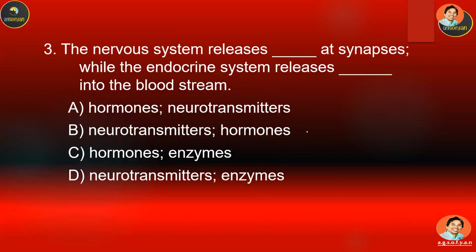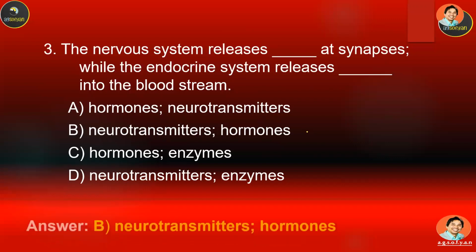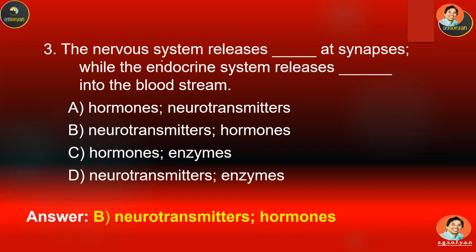Number 3, the nervous system releases blank at synapses, while the endocrine system releases blank into the bloodstream. So choose your answer, A, B, C, or D. Okay, important information: the nervous system releases neurotransmitter. That's the name of the chemical released by the nervous system. And the endocrine system releases chemicals called hormones. So both of them are actually chemicals, but they have different names based on who produces these chemicals.